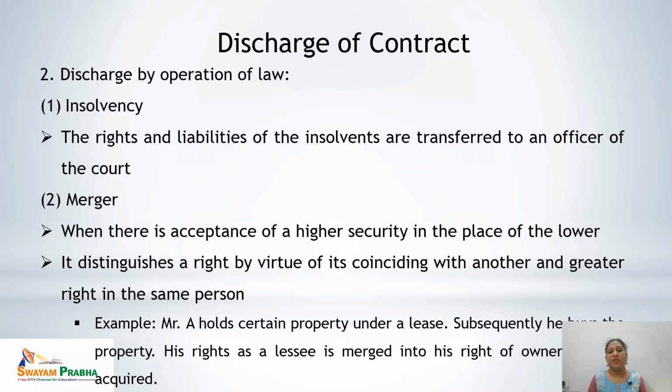It distinguishes a right by virtue of its coinciding with another and greater right in the same person. Let's see the example. Mr. A holds certain property under a lease. Subsequently, he buys that property for which he has a lease. His right as a lessee is merged into the right of ownership for the land now acquired. That means a higher security is being placed at the place of the lower security. So in this case, this is automatically discharge of contract.